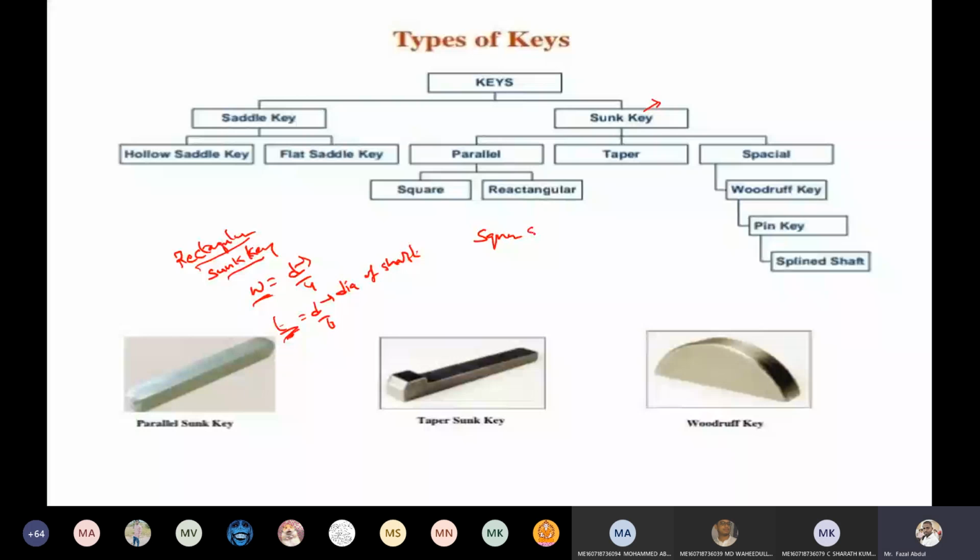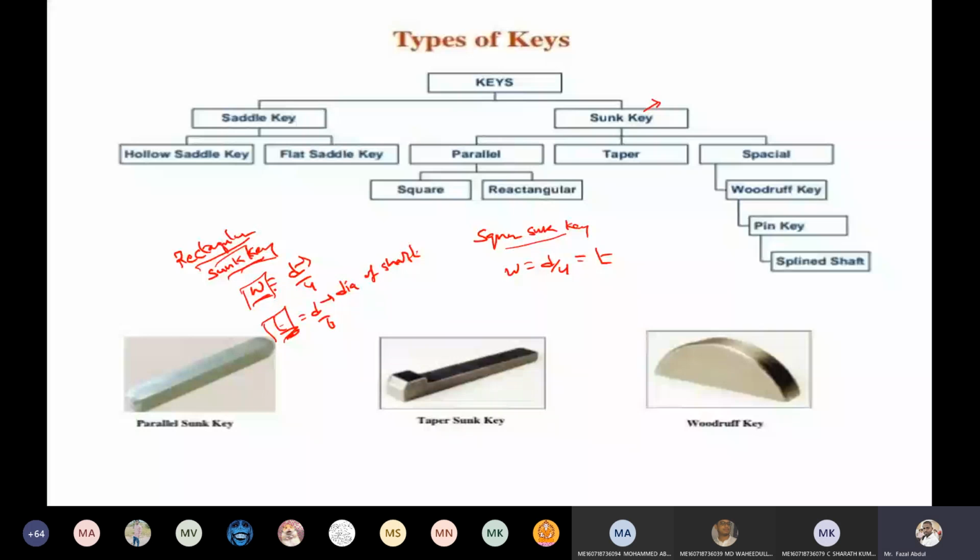Here width is d by 4 and thickness also d by 4. That is nothing but a square sunk key, or we can call it a rectangular key or square key. So how are we getting d by 4, sir?